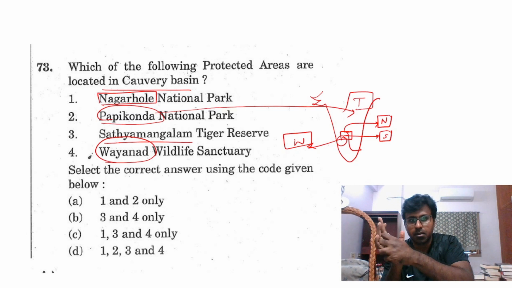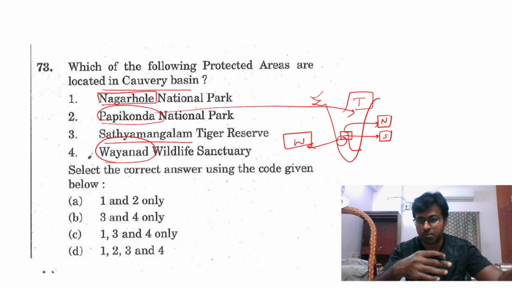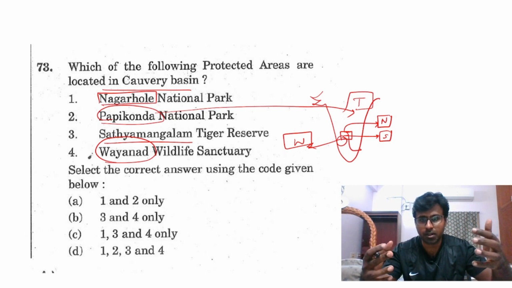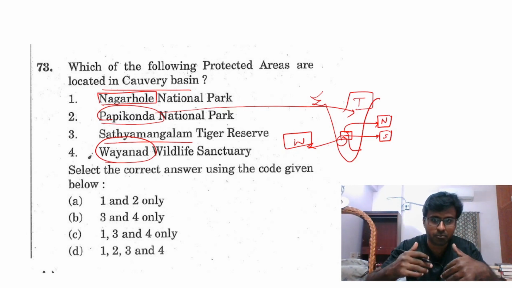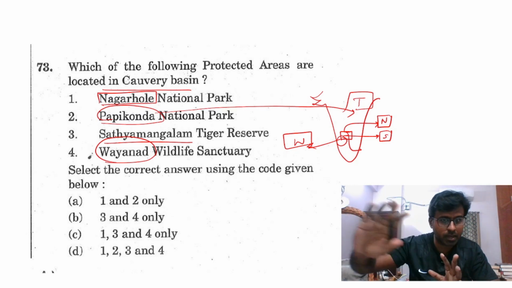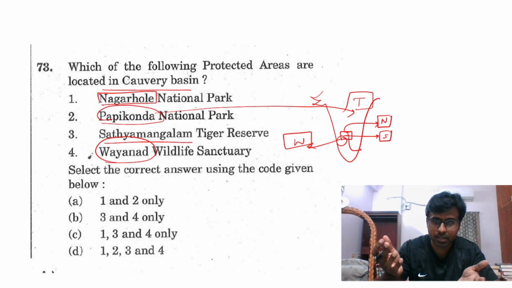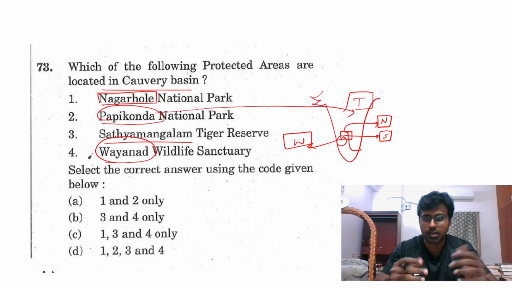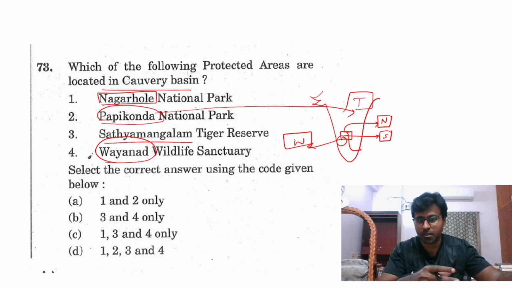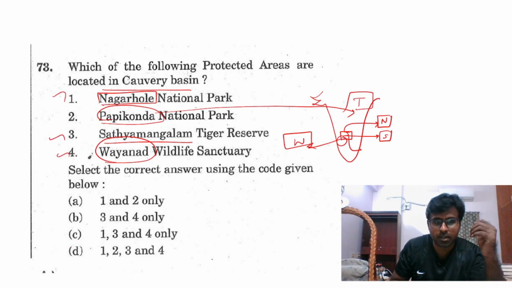Andhra Pradesh, that also would have come into this problem of Kaveri sharing. So that is how maybe Andhra Pradesh protected areas are outside, I feel. I made sure that Papikonda is in Andhra Pradesh, or now actually it is in Telangana. But how I decide is, if all 3 were there, there would have been problems between all 3. But the problem is between Karnataka, Tamil Nadu and Kerala. So all these 3 are there, this is there, this is there, this is there. Papikonda is the only one not there. So C is the answer.